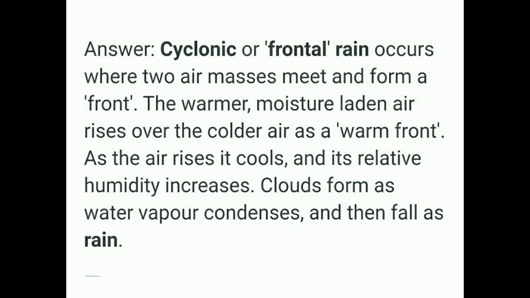Understand, children? And next, rainfall across the globe. How the rainfall is there across the globe, that we'll see now. It is there in your textbook, page number 50. Open that part and just go through it.